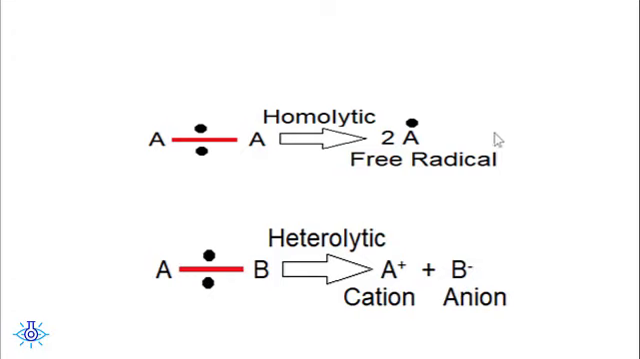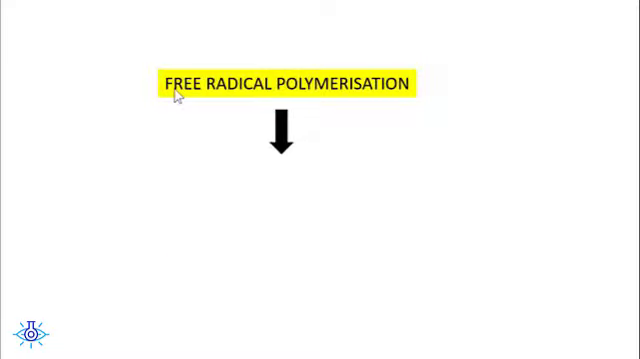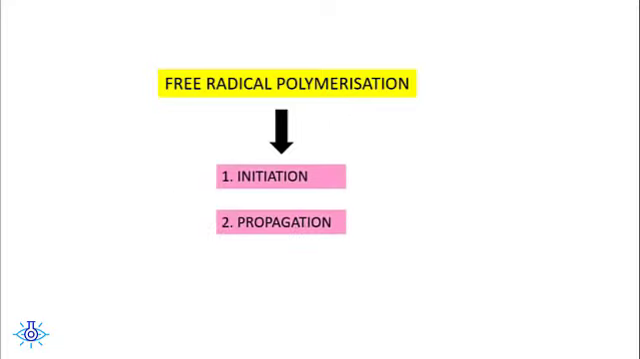If the polymerization reaction is taking place using this free radical, that mechanism is called free radical polymerization reaction, and if it is taking place with the help of either of these ions, it is called ionic polymerization reaction. In today's video class, let us learn about free radical polymerization in detail. Free radical polymerization takes place in three steps. The first step is initiation, the second step is propagation, and the third step is termination.